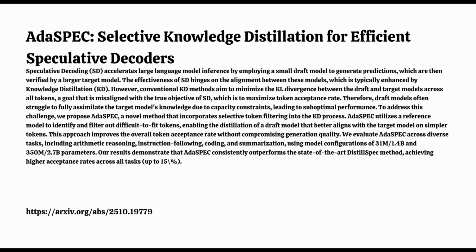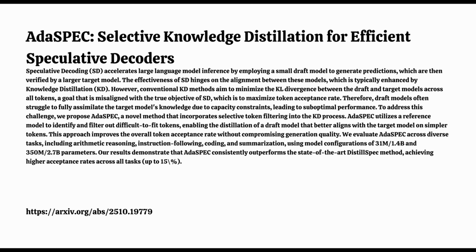Does this focus also lead to better overall alignment, even though it's not optimizing for global alignment directly, like measured by that KL divergence metric? Interestingly, yes. Even though AdaSPEC isn't explicitly minimizing KL divergence across all tokens, it consistently resulted in lower overall KL divergence between the final draft model and the target model compared to the baseline. So being selective somehow leads to a better, tighter, relevant alignment. It seems so. By mastering the learnable high-impact tokens, the draft model ends up being a better mimic in the ways that actually benefit the speculative decoding process. The alignment becomes more focused and effective.